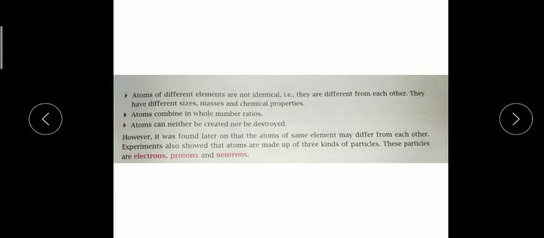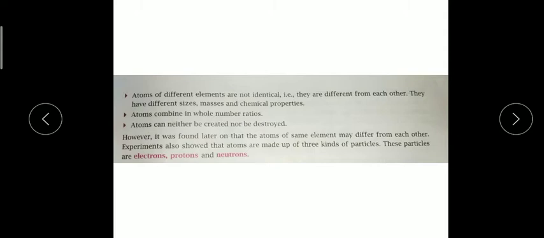Now, atoms combine in whole number ratio only. You all know the concept of whole numbers from maths in class 3-4. So atoms always combine not partly, they always combine in whole numbers, like 1, 2 and others. I have given you the water example. Water always combines in the ratio of 2:1, and when two atoms of hydrogen combine with one atom of oxygen, then only water is formed.